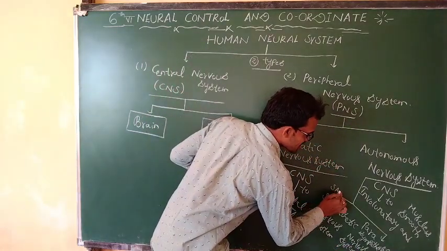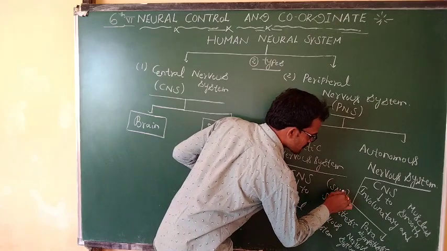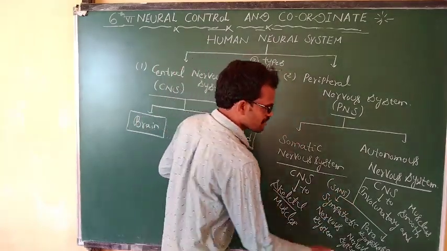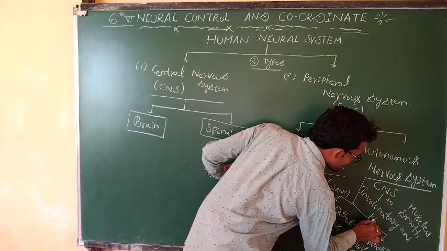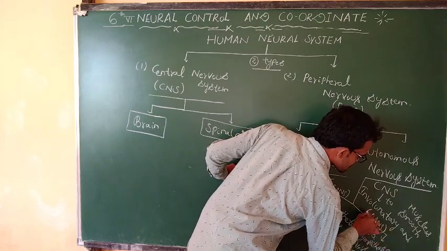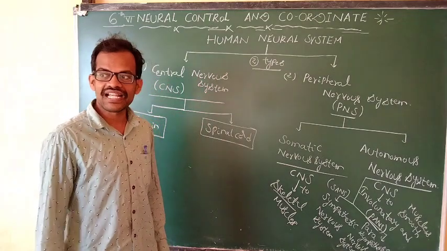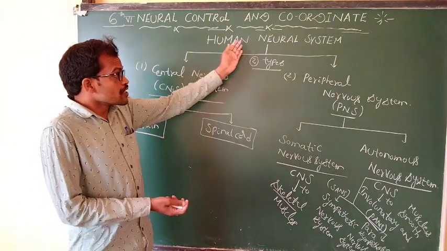Sympathetic autonomous nervous system. Parasympathetic autonomous nervous system.